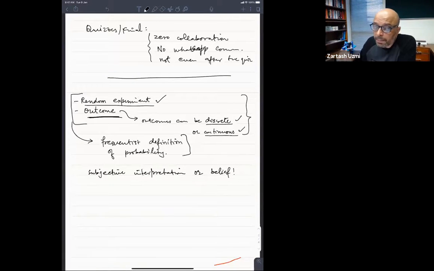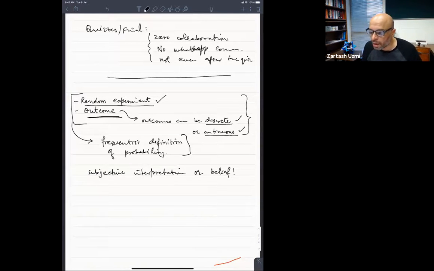ठीक है? So I believe that Pakistan will beat in cricket whoever is the next opponent. Although the chances are very low, we all know that, especially after what happened in New Zealand. Lekin, this is a subjective interpretation. This is not something which is going to happen a very large number of times. ये ऐसा experiment नहीं है जिसको मैं infinite time repeat कर सकता हूँ.